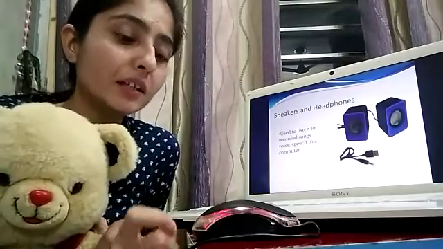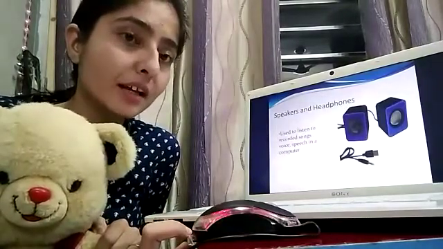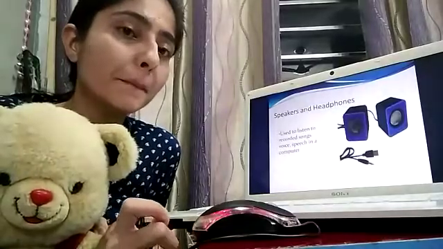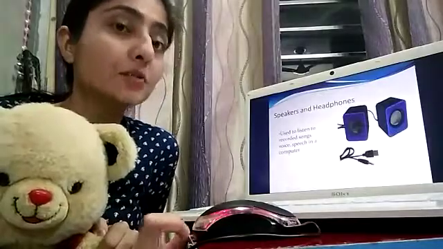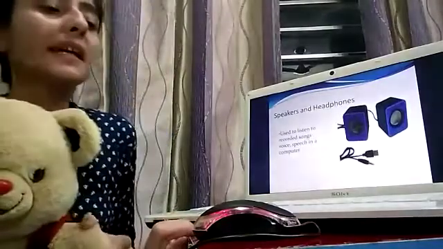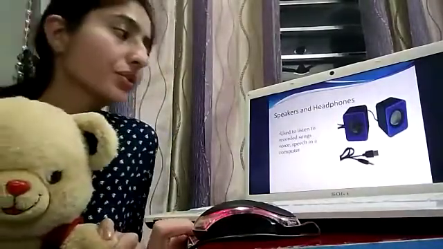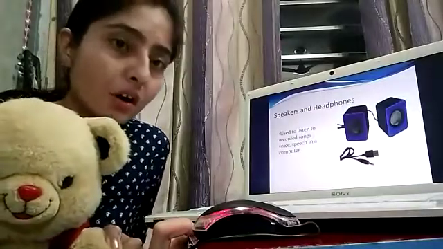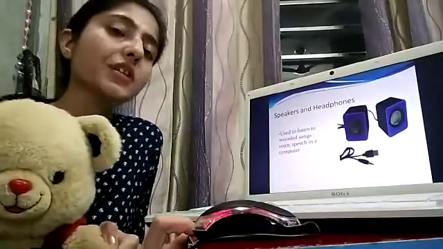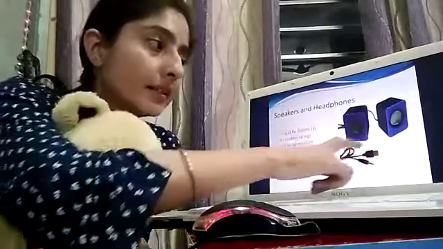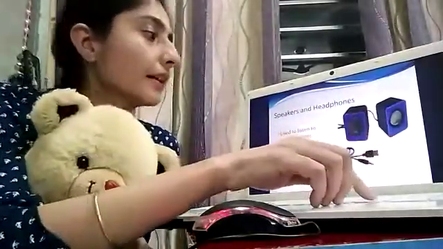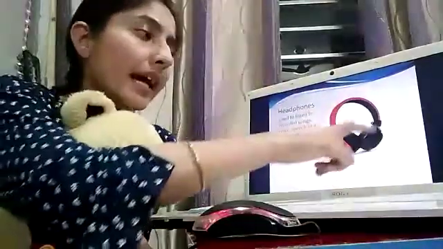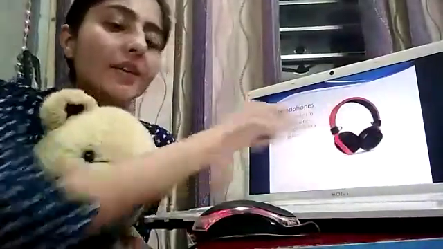When you are taking your online lectures, you are using your microphone. Speakers and headphones are used to listen to recorded songs, voice, and speech on your computer. This is called a speaker. And next, this is called a headphone.